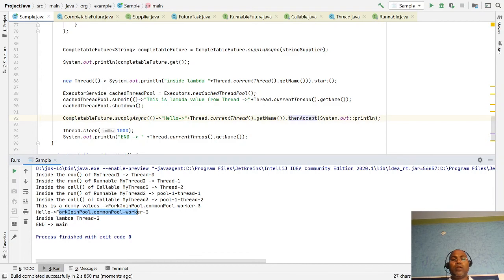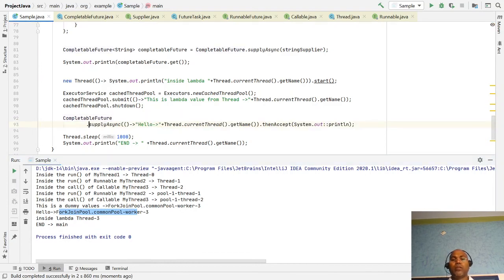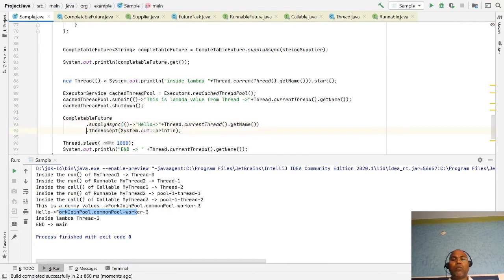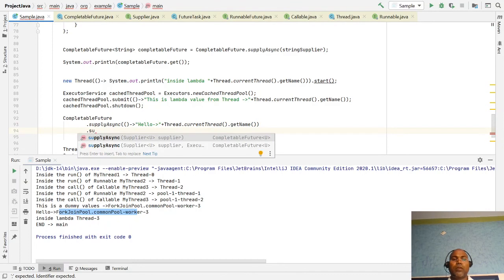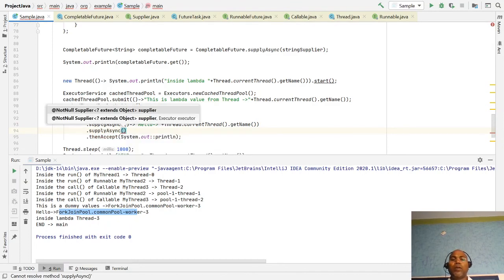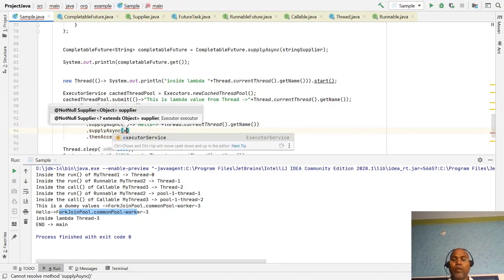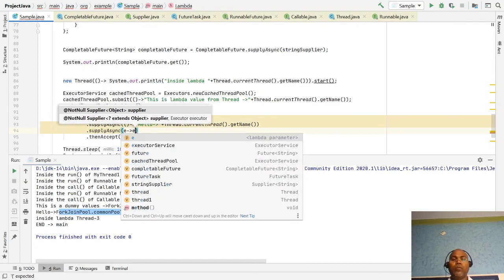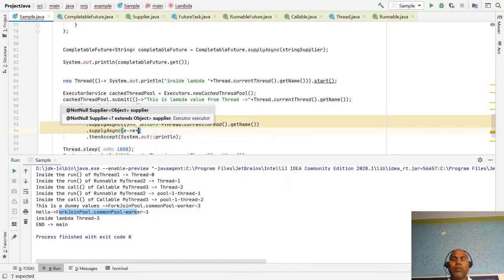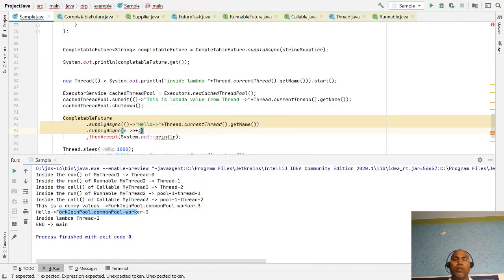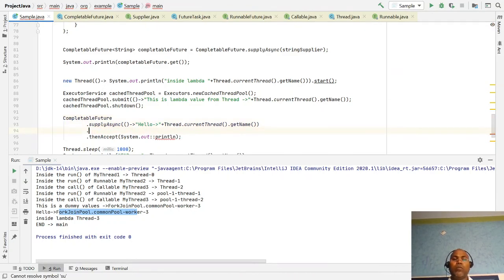Let's say here supplyAsync, this thread is doing something, and after that I want to do something else, like supply again. Whatever input we are getting, I want to do input plus some modification. Let's say here it returned "Hello", I want to append.